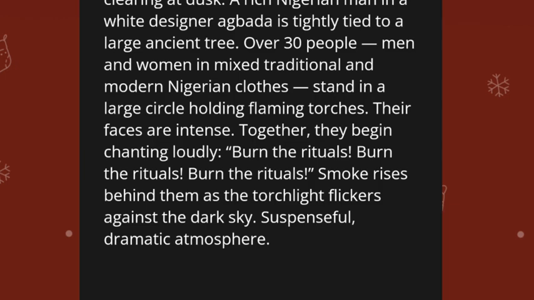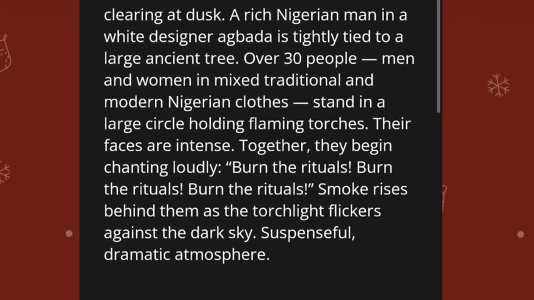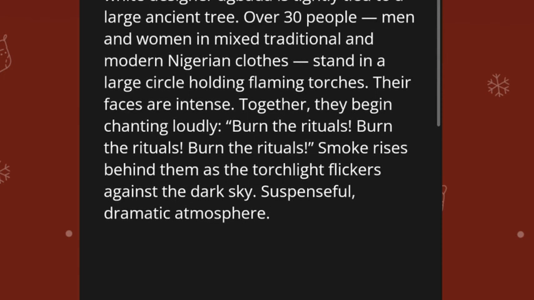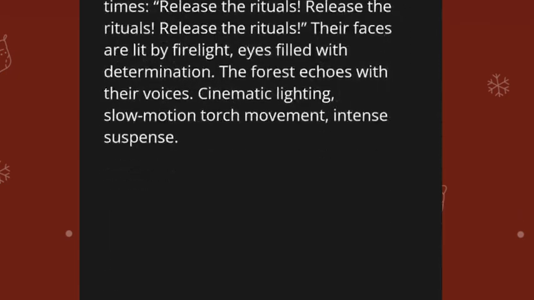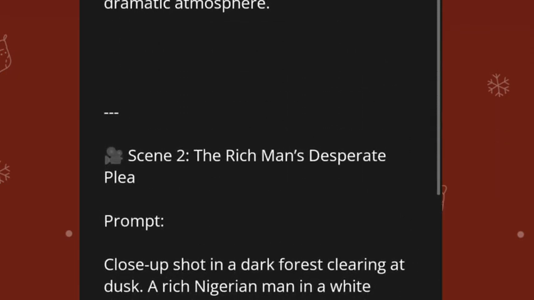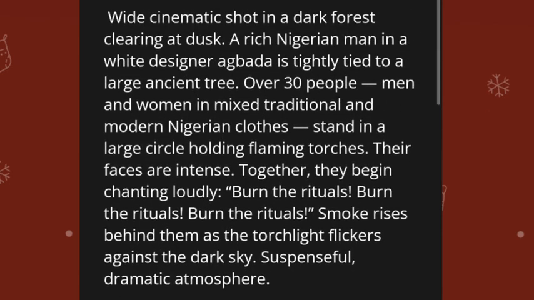So as you can see, this is the scene. This is the first scene here with the prompt: a rich man in a white designing. This is the second one, the third one. All I have to do is copy the scene and give it to Google VEO to generate the video for me.